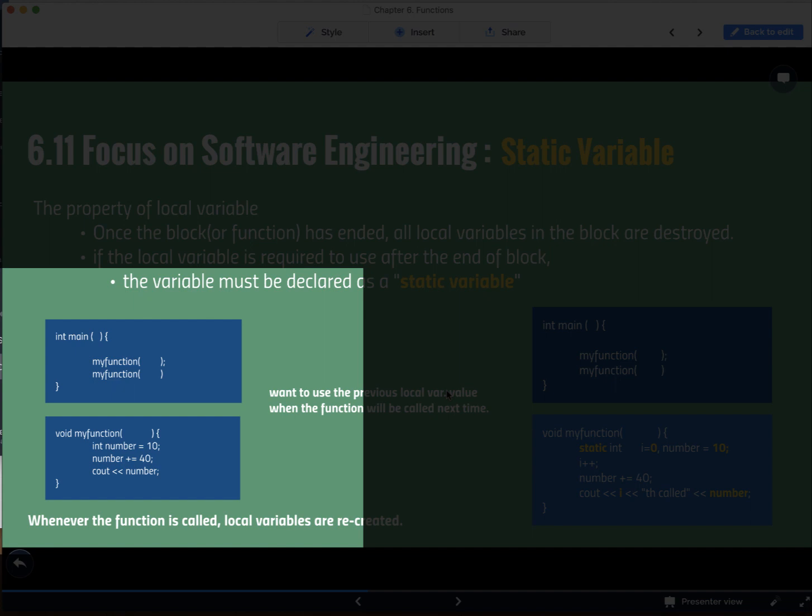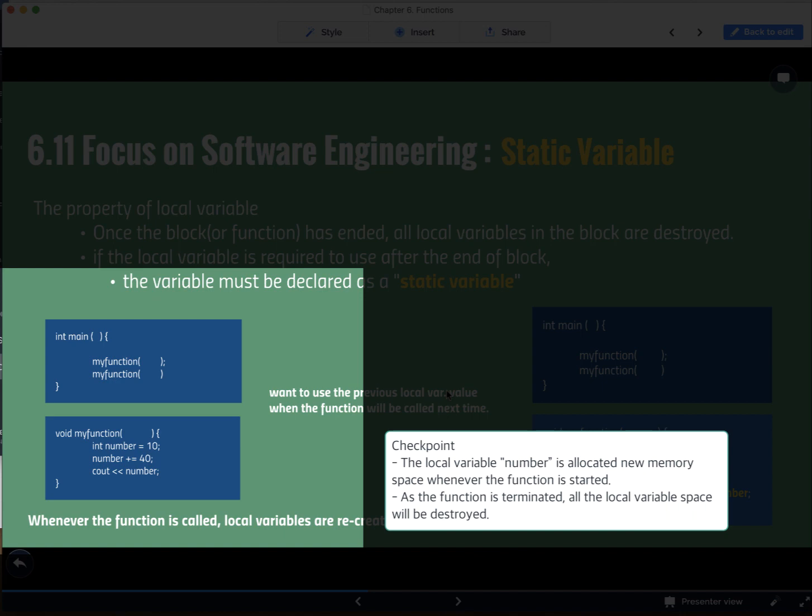The checkpoint of this example is whenever we call the my function, the local variable is initialized 10. The point is, even if you call the function repeatedly, the previous result that was used in the previous function call cannot be referenced at the next function call. Hence, this example program shows only 50 twice.